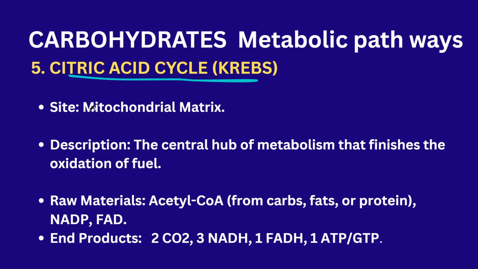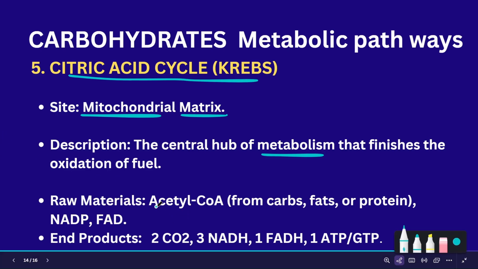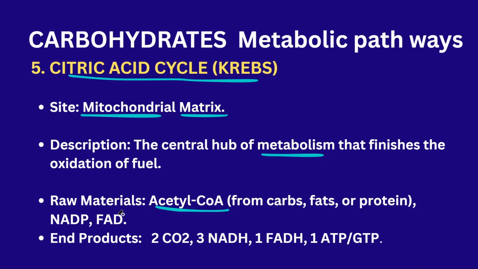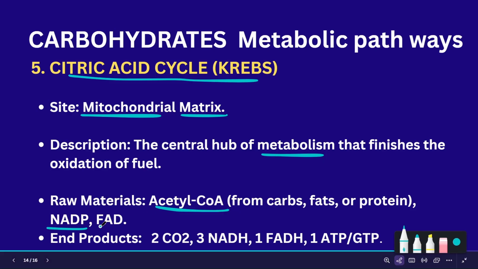In the Krebs cycle, the acid cycle occurs in the mitochondrial matrix. This is the type of metabolism in which acetyl CoA is converted into CO2 and some energy units are produced. Here you can see acetyl CoA, along with NAD and FAD molecules, converted into CO2, 3 NADH, 1 FADH2, and 1 ATP molecule is produced in the end.